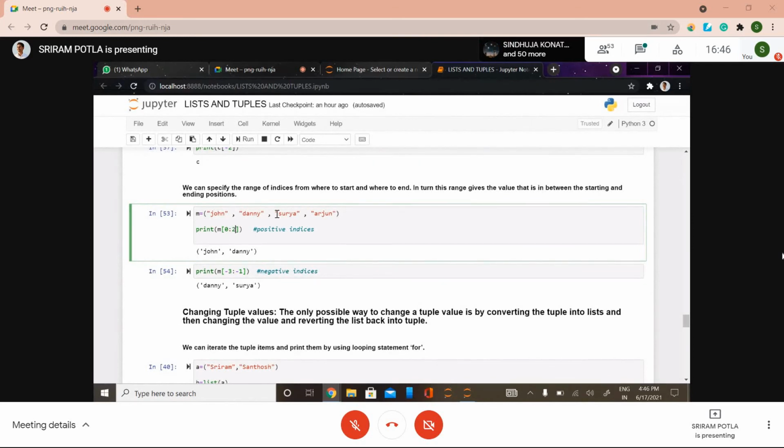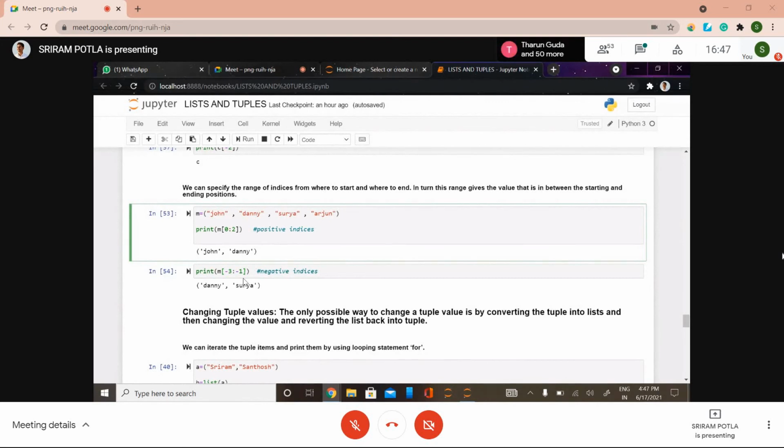So it will exclude that value and print the remaining values. The 0 index value is John, which we got here, and after 0 we have 1. The value of 1 is Danny, which we got here, and the next value is 2. Whenever you traverse till an index, it will exclude that index value, like it excludes the Surya value. Due to that, we got only John and Danny here. This is positive indexing.